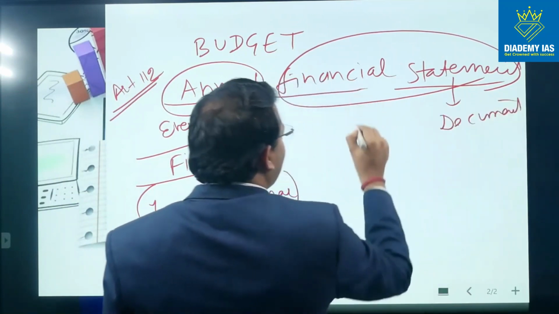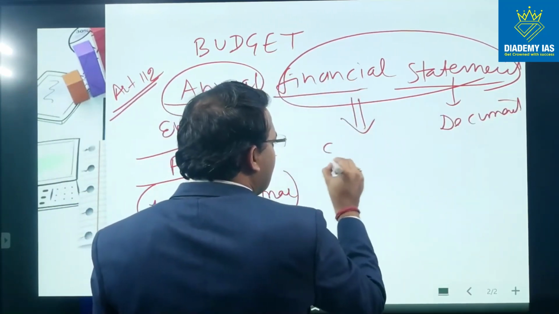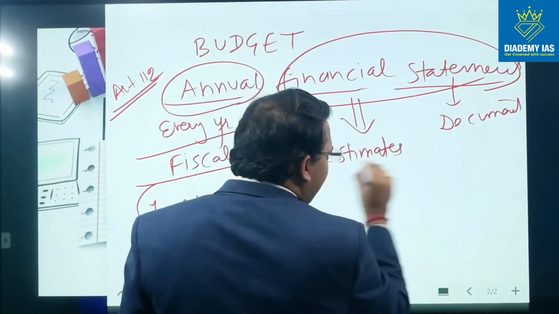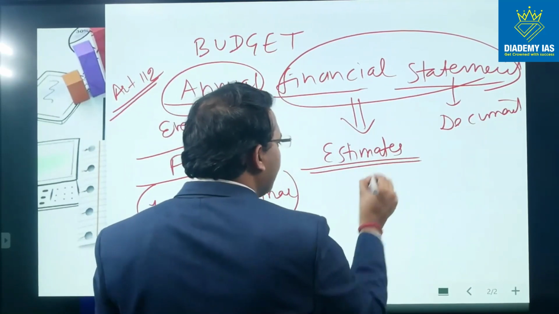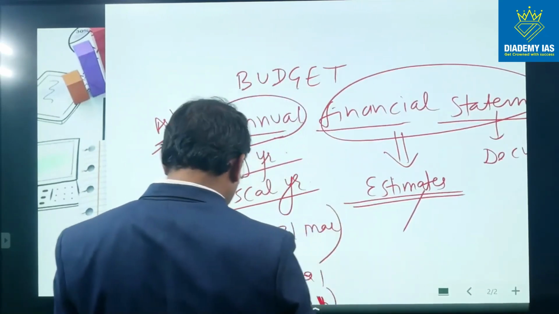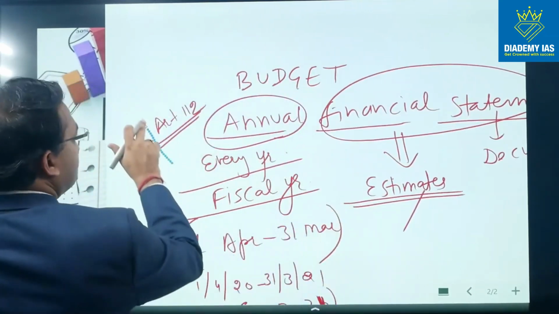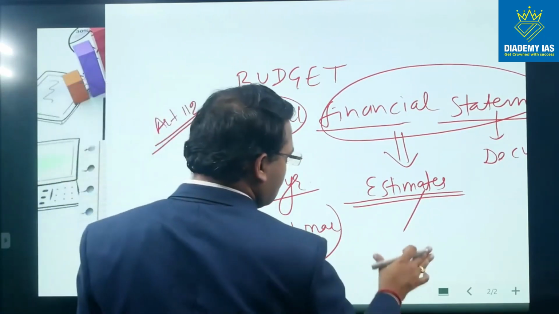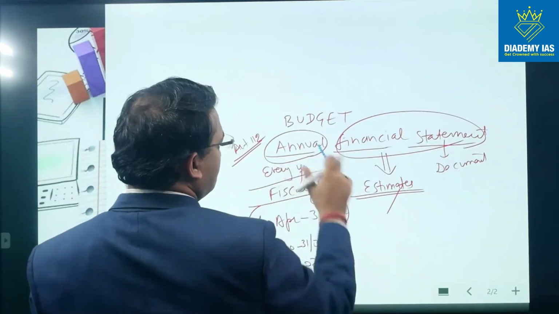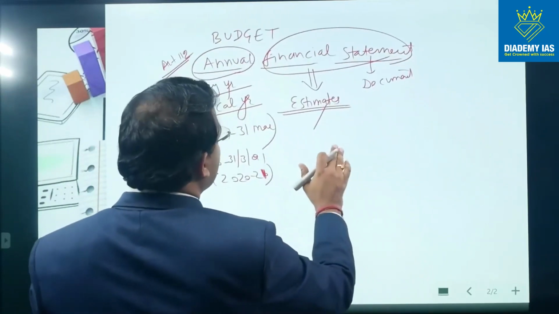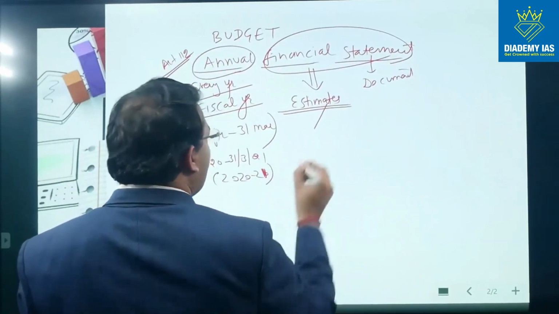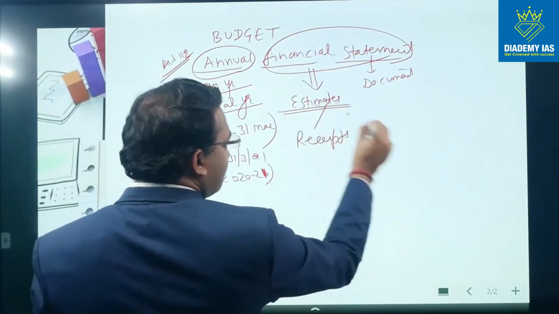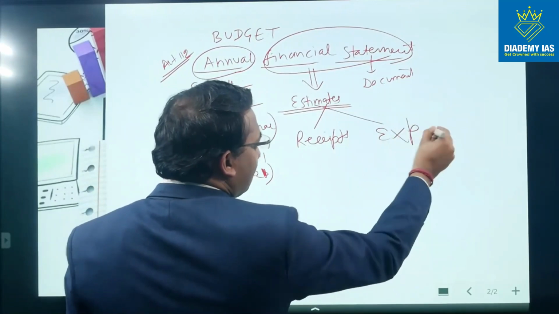And financial, that means it is giving the estimates about the receipts and the expenditure of the government.